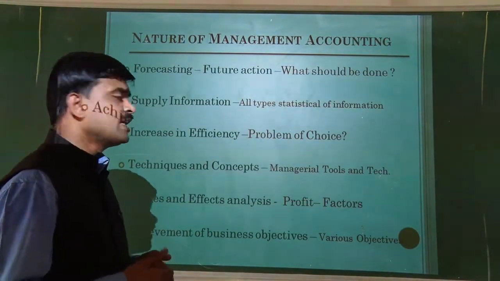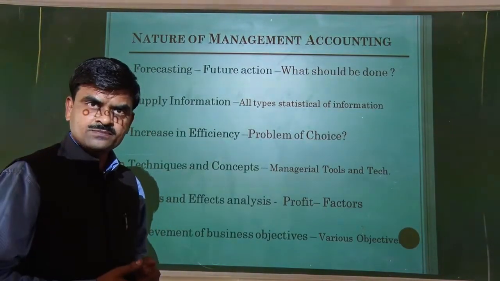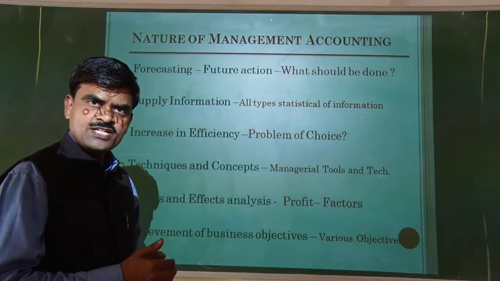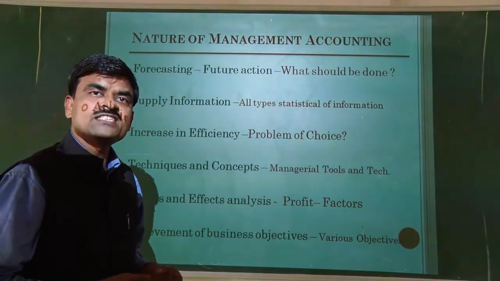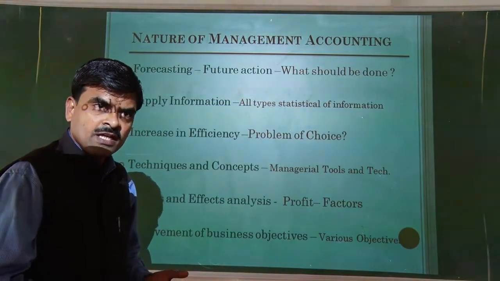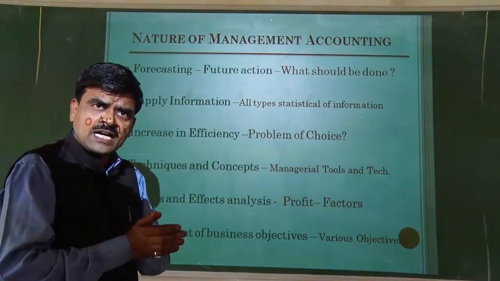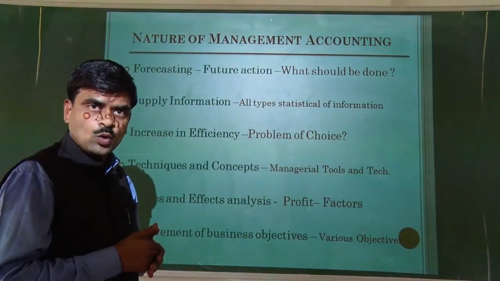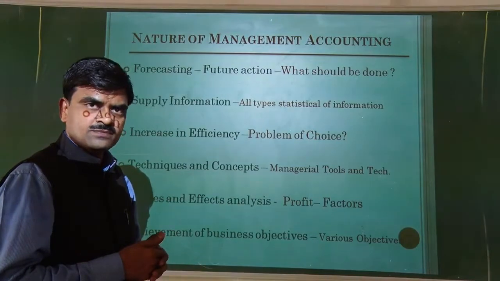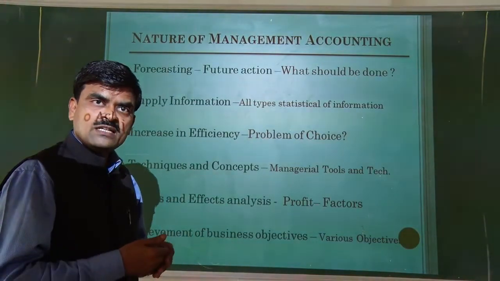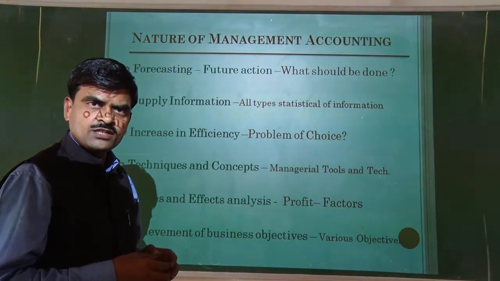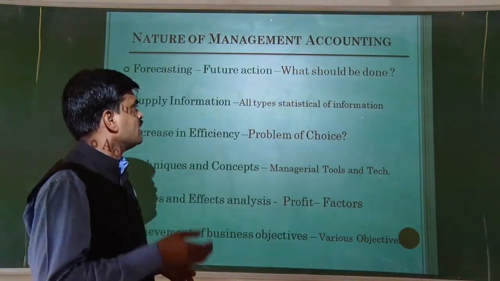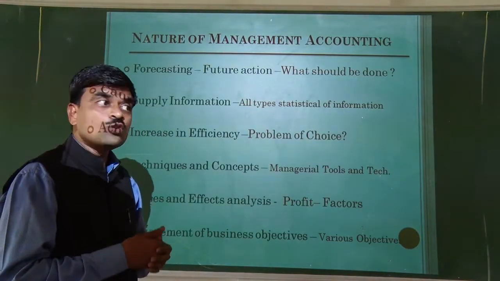Then the second one is supply of information. This accounting supplies information. Its next nature is that it is the supplier of information. It collects the historical data, deals with the historical data, generates the report, generates the conclusion, and circulates this generated information to different stakeholders such as the managers, debtors, creditors, and other outsiders.